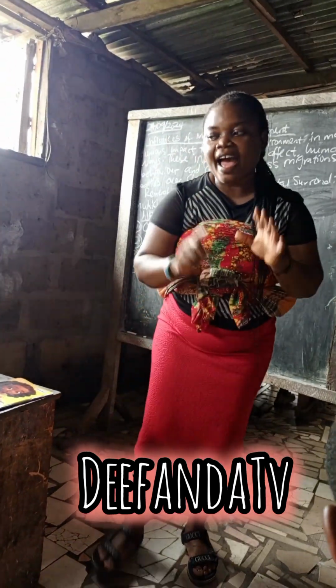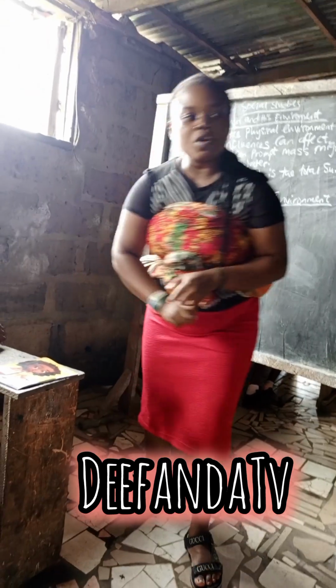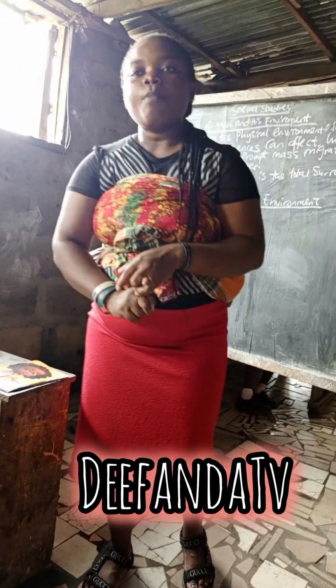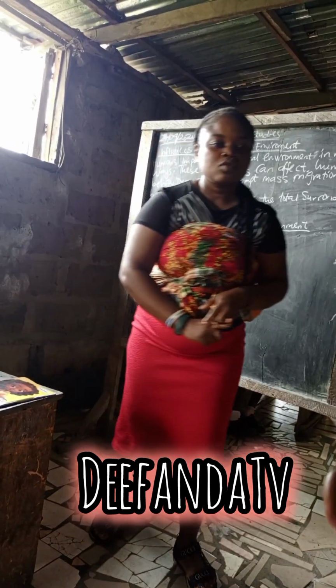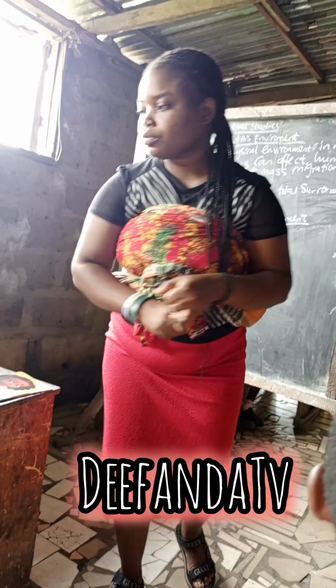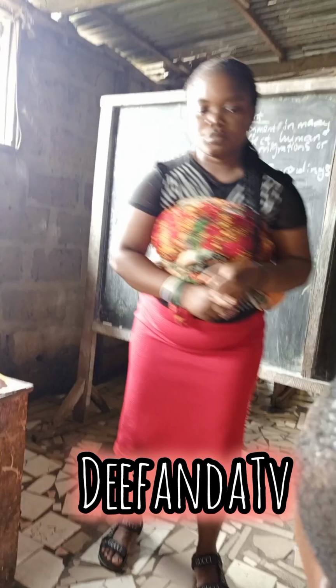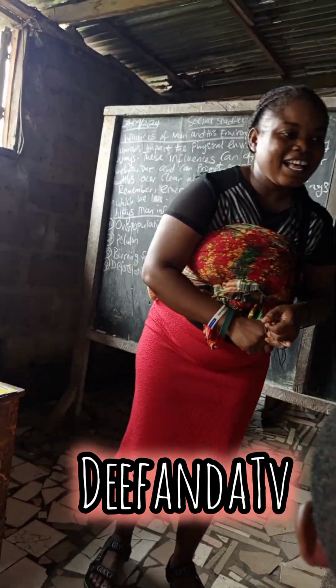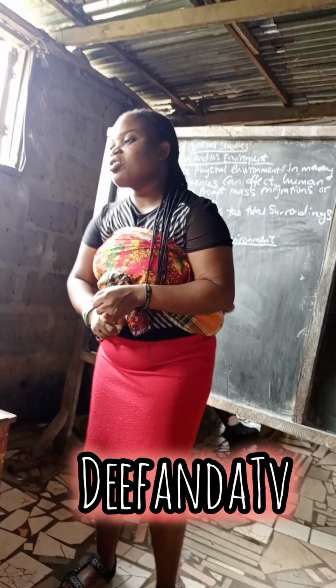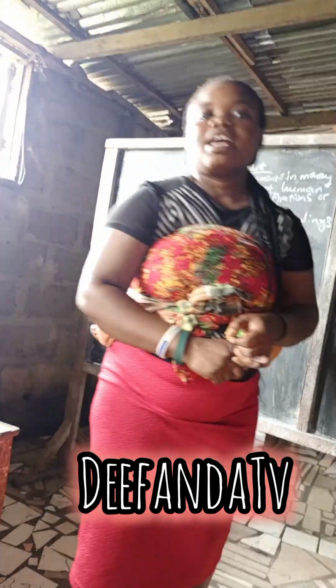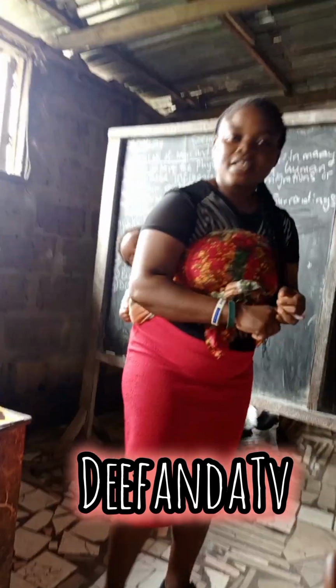Number two is pollution. What is pollution? When the air is polluted, that is when the air is no more comfortable for man to breathe in.